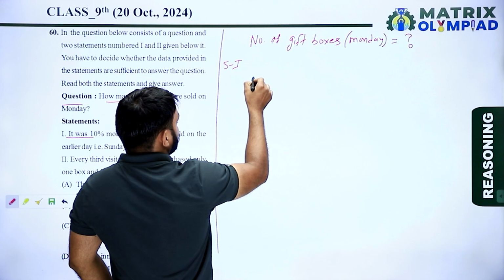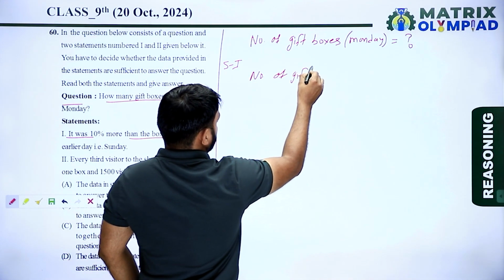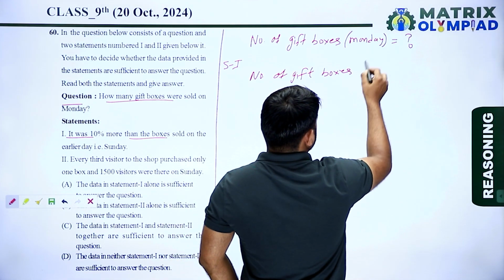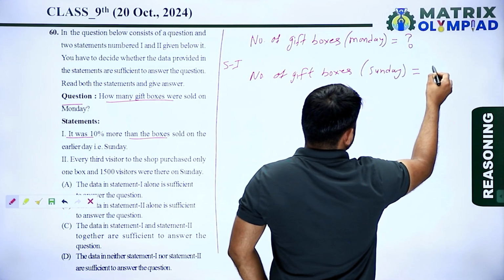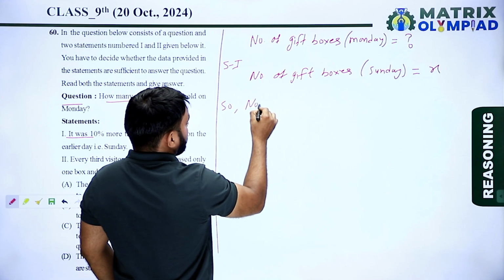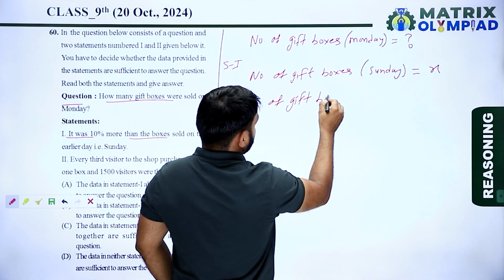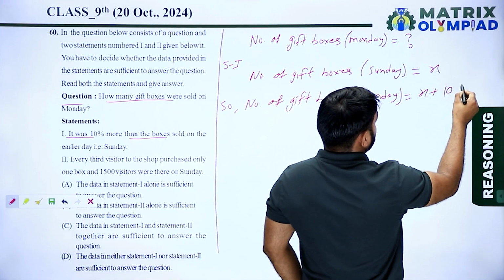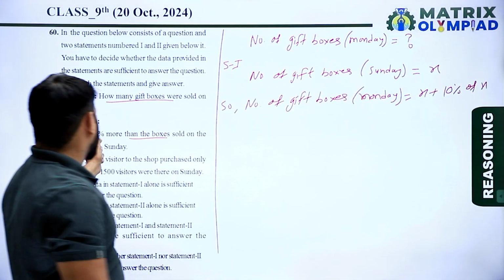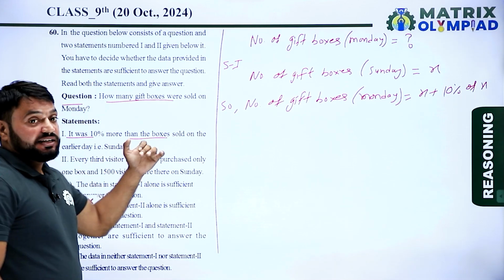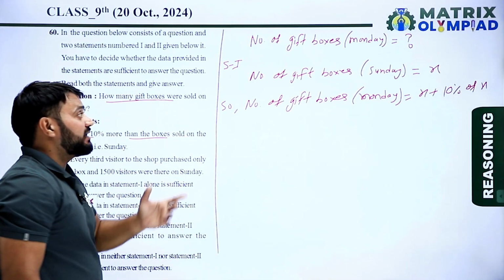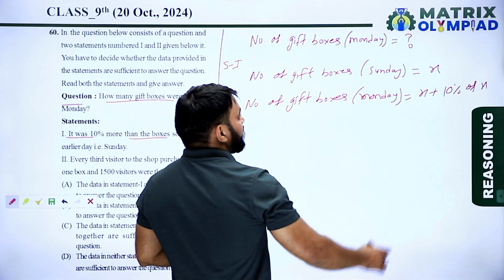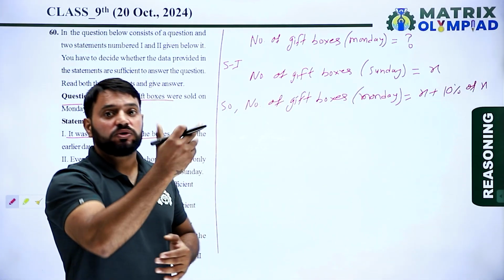Let's suppose the number of gift boxes sold on Sunday is equal to X. So the number of gift boxes sold on Monday is X plus 10% of X. But in this statement, the number of gift boxes sold on Sunday is not given, so the value of X is not given. So this statement alone is not sufficient to answer the question.